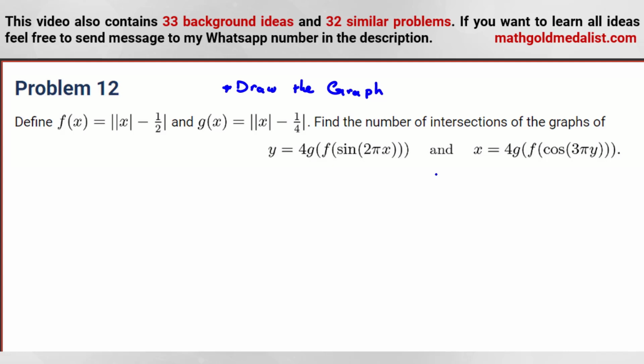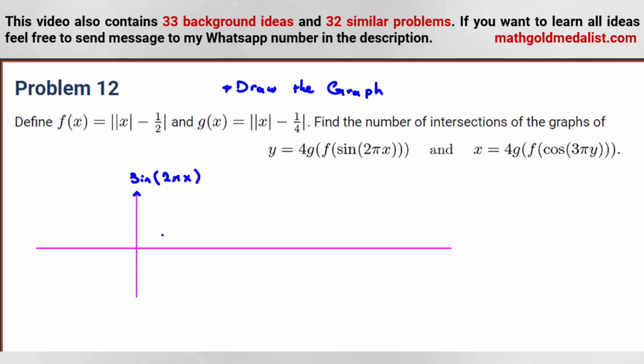Now, here it is x in terms of y. So let's draw this one first. y is equal to 4g of f of sine of 2 pi x. So let's first draw sine of 2 pi x. So it is what? It is sine of 2 pi x. For x equal 0, it is 0, it will be something like this. And it will be repeated like this.